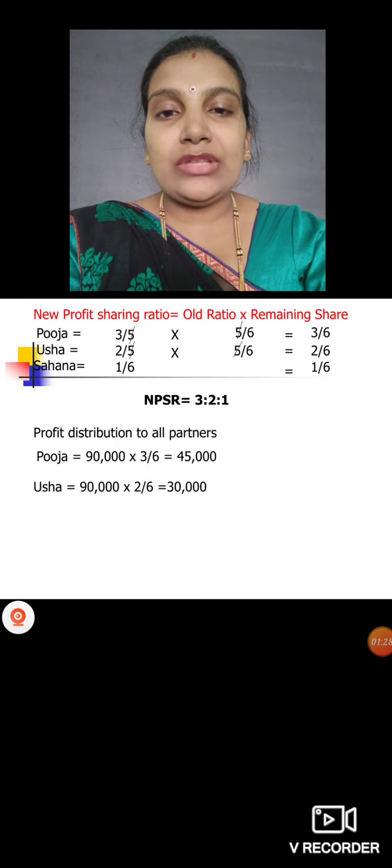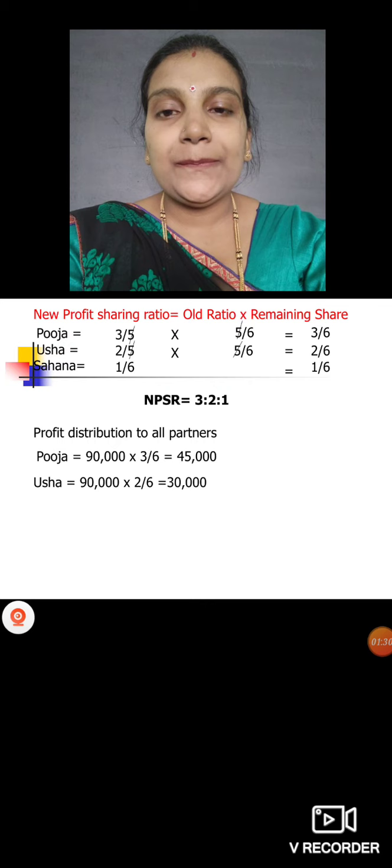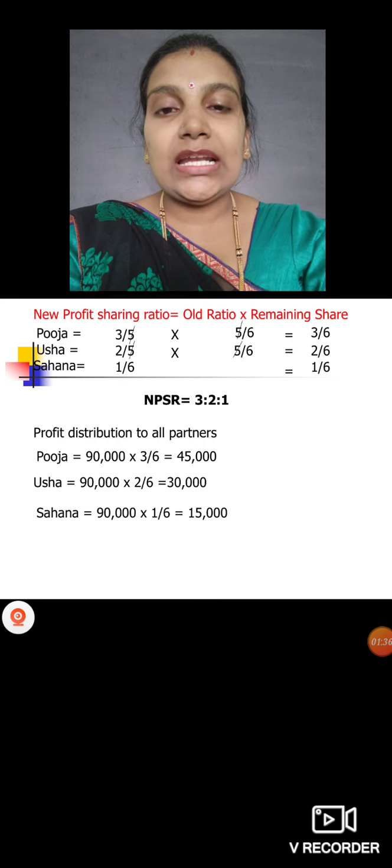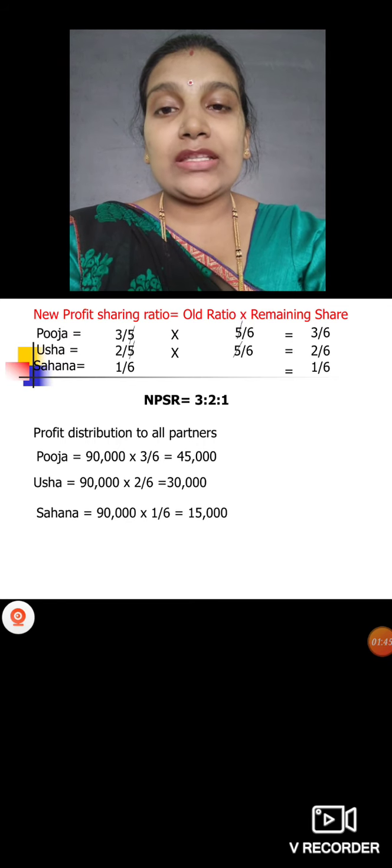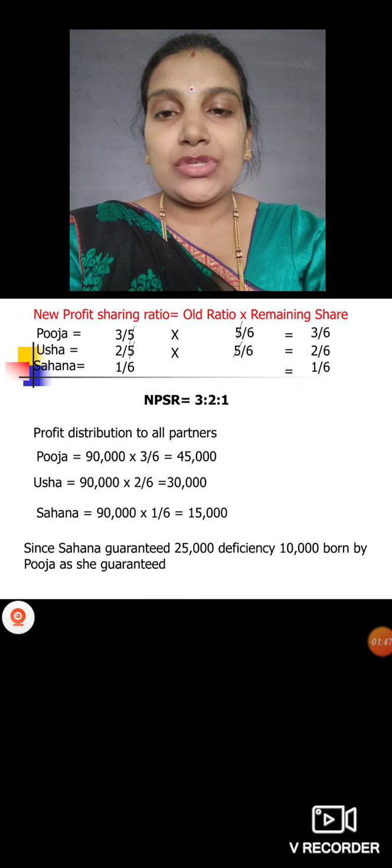Pooja 90,000 into 3 by 6 will get 45,000. Then Usha 90,000 into 2 by 6, it is 30,000. Then Sahana 90,000 into 1 by 6, 15,000. How much we guaranteed a profit to her? 25,000, but she is getting only 15,000. So remaining 10,000 should be paid by Pooja and Usha here.